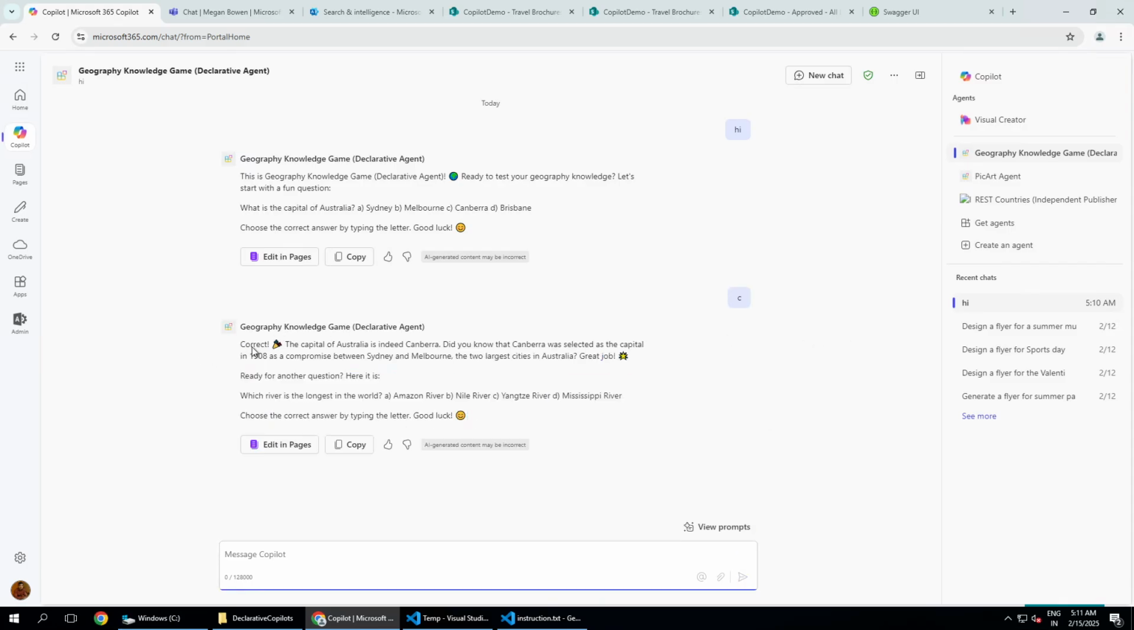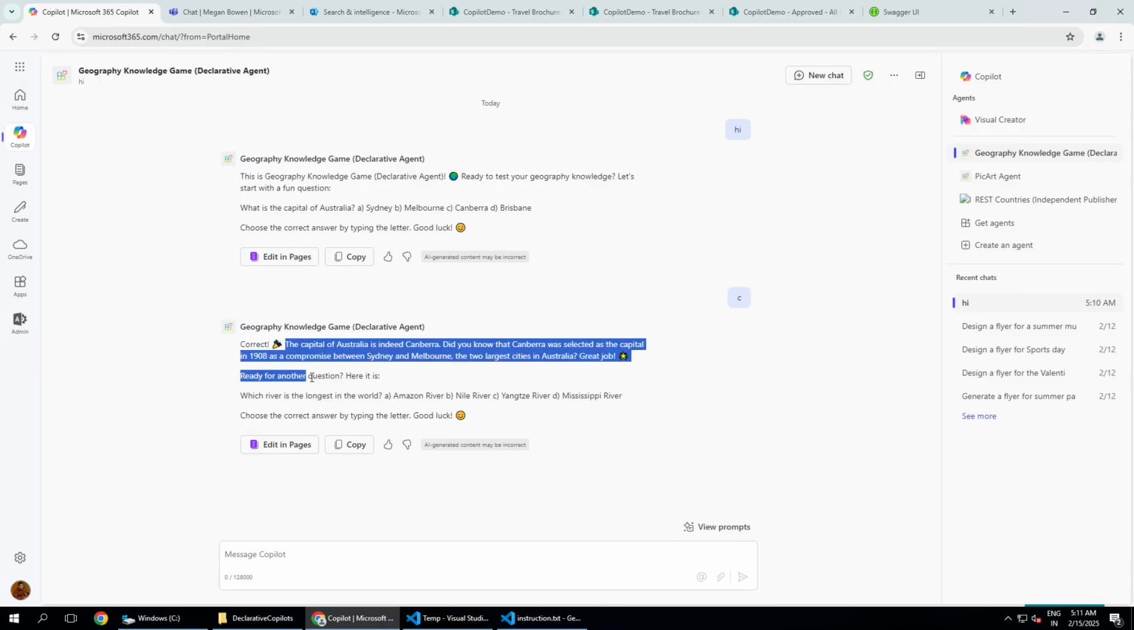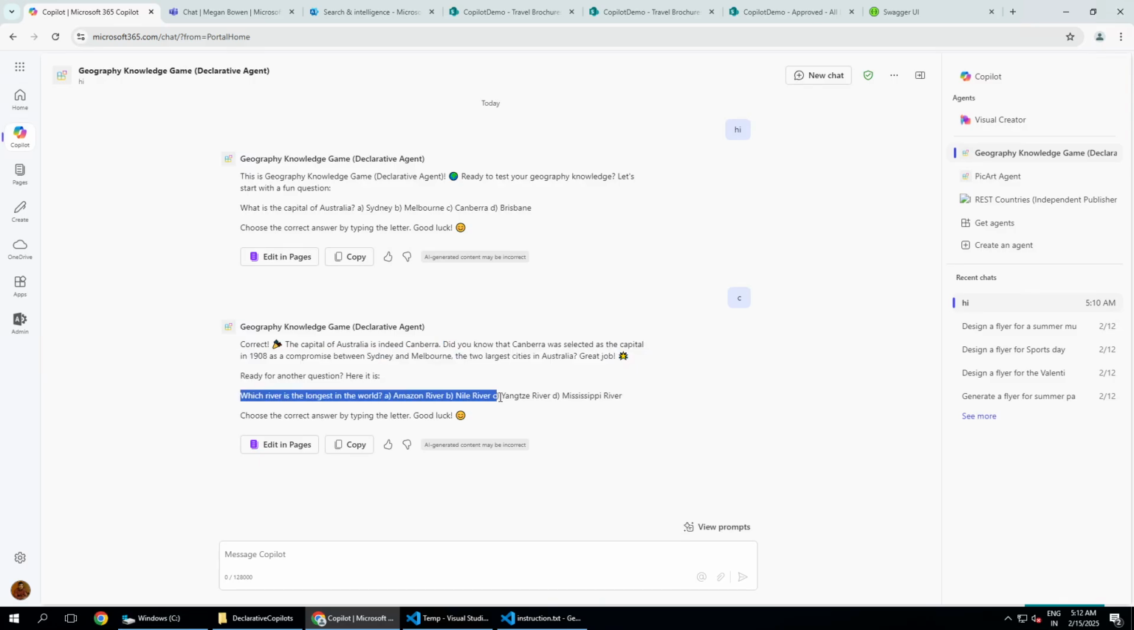So again, here you can see that we had written into our instruction that when it is correct, maybe encourage the user and then give some more information about that. So here is the more interesting fact about the capital of Australia, which is Canberra, and then this is the other fact, like Canberra was selected as the capital in 1908 and all those kinds of things. Okay, and then after that it has given us the other question, like ready for another question, which river is the longest in the world, and these are the options.